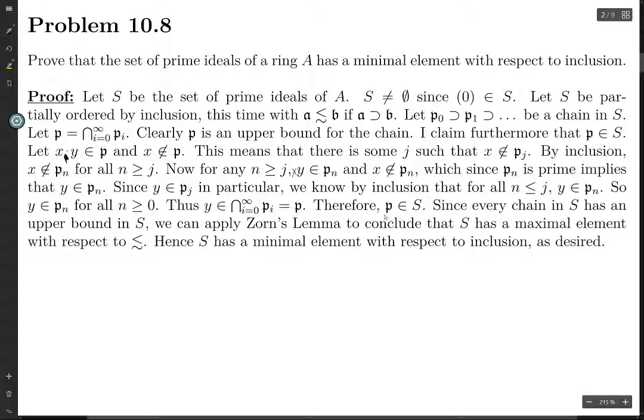So therefore P is in S because it's prime: if you have a product in there and one factor is not in there, then the other factor must be in there. Okay, so then every chain of S has an upper bound. And S is not empty, so we can use Zorn's lemma to conclude that S has a maximal element with respect to this partial order. And maximal elements with respect to this partial order are precisely minimal elements with respect to inclusion, and so indeed the set of prime ideals of a ring has a minimal element with respect to inclusion, and that finishes this proof.